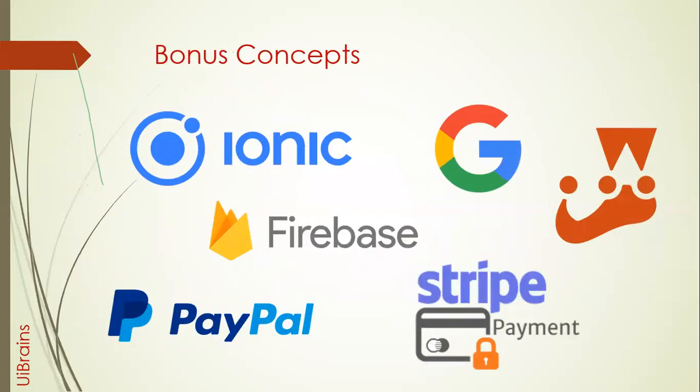And next, not only those concepts, we have advanced concepts also, some bonus concepts. Like the bonus concept will be Ionic. As I promised, we'll be developing at least one mobile application using Angular Ionic. We also have a connection with Firebase along with MongoDB, and how to do payments like Stripe payment, which we already discussed, and PayPal also we'll see, and how to integrate the Google login system, and how to test the Angular application using the Jest framework. This is the Jest framework logo. So these are the advanced and bonus concepts apart from the course.